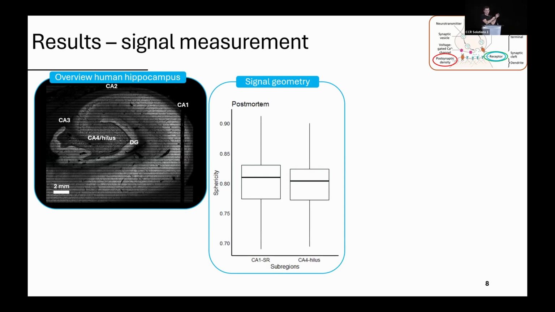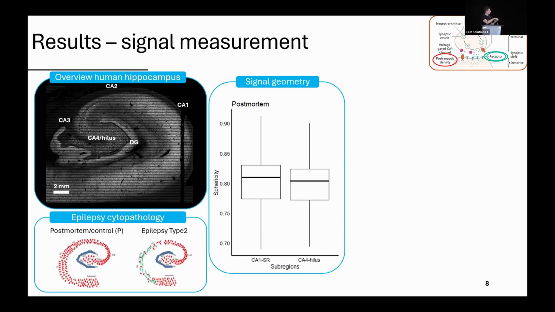You don't need to know really about the function of this, but the synapses made in CA1 are a bit more round, more spherical, than the synapses in the CA4, which are a bit more complex in structure due to the mossy fiber type of synapses that we find here. And this seems to be reflected in the trend when I look at the sphericity parameters for the synapses made in the CA1 versus the CA4. So this shows that I can do some geometrical analysis, very basic analysis for now.